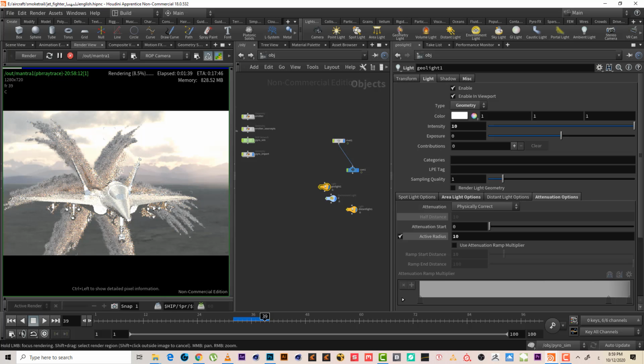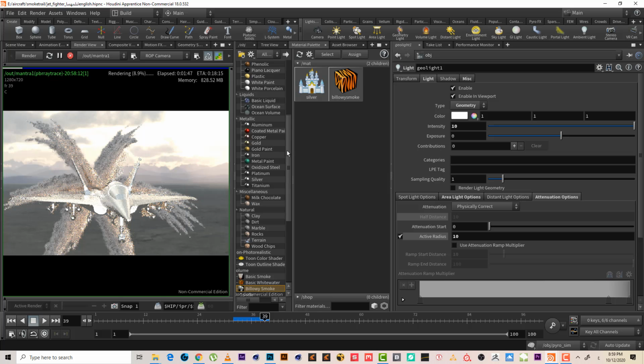Maybe the color for the shader for the aircraft is not the best. Maybe you can choose between the materials that we have here: platinum, titanium, iron. I'll make it iron. Let's say iron.